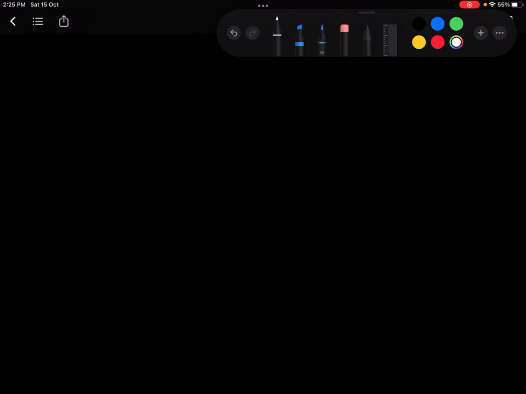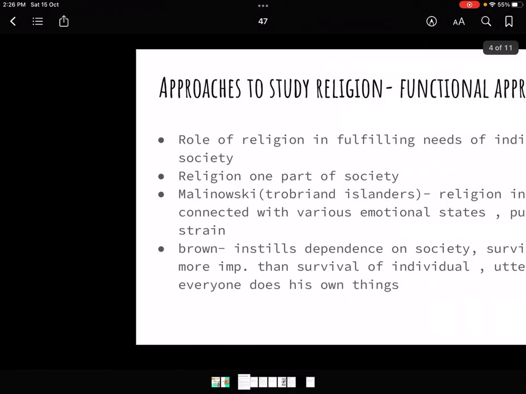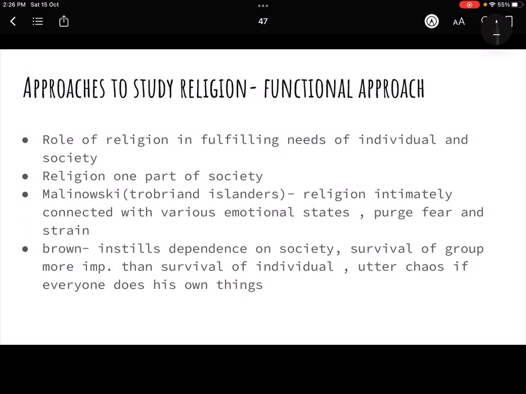After this, a major school of thought is functionalist. We are going to read these functionalists and evolutionists finally in the next chapter, so for now you will understand a little bit of them. When you study those theories in the full sixth chapter, you will get a more comprehensive understanding, because all of this is going to repeat there. We had already completed the other two approaches, so today we'll do the functional approach.